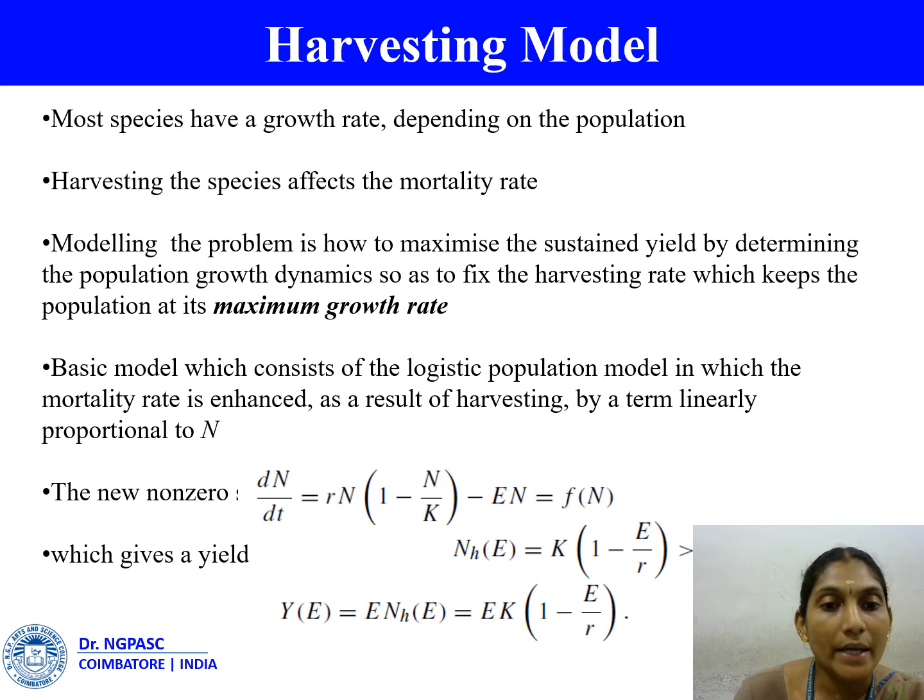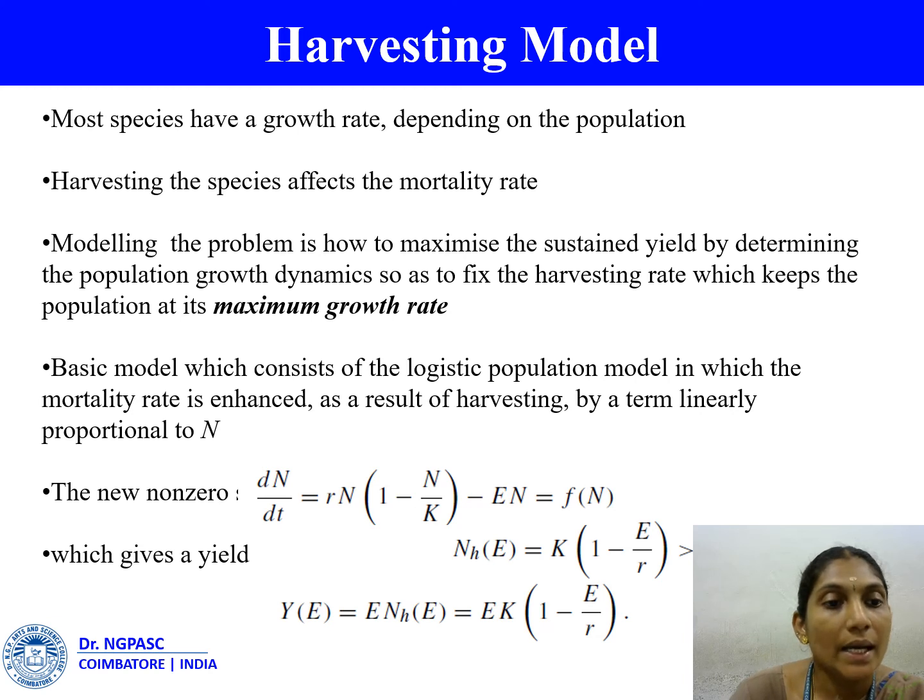K and r are the natural carrying capacity and the linear per capita growth rate respectively. The non-zero steady state form is n of h equal to k into 1 minus E by r, which is greater than 0 if E is less than r, which gives the yield y of E equal to E n h of E, which is equal to E k into 1 minus E by r.